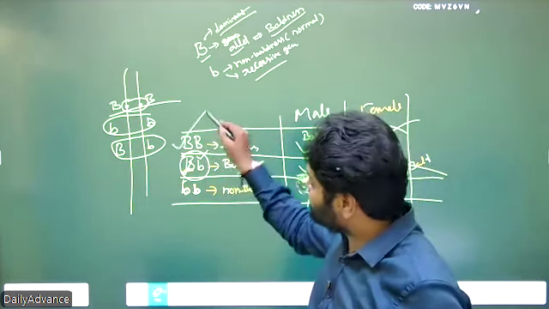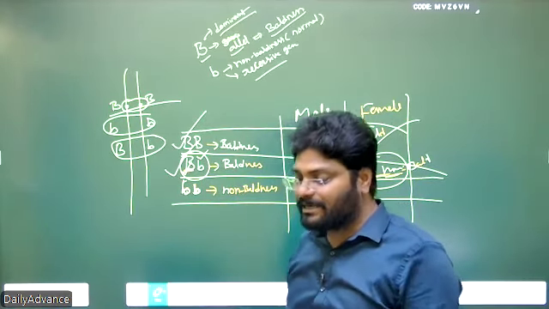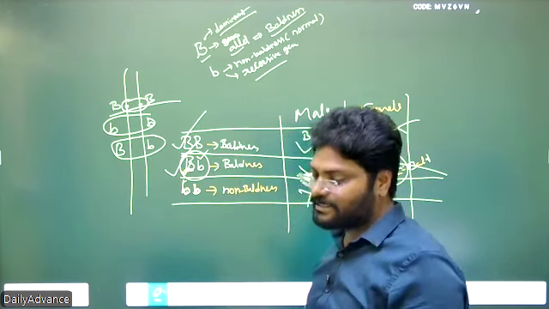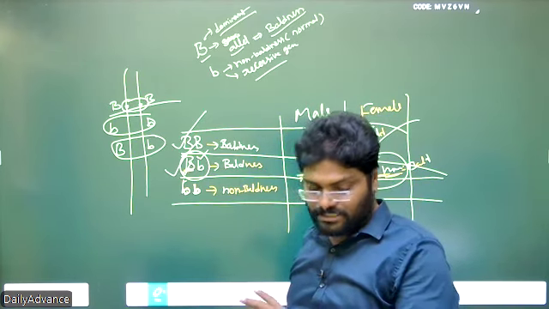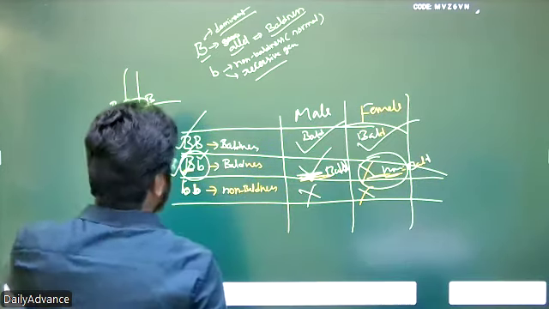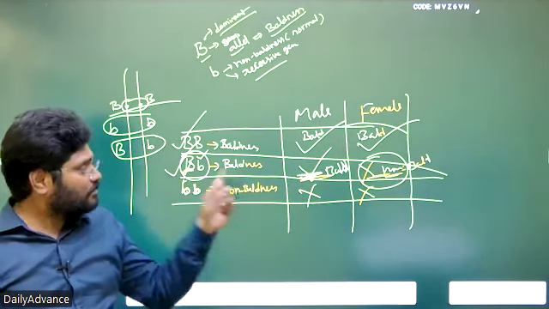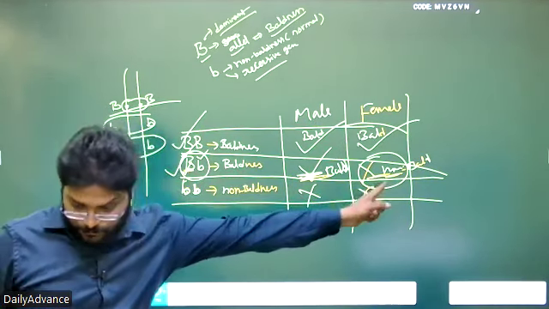Either in the homozygous case or heterozygous case, a male becomes bald. But a female gets baldness only in the homozygous case. So this is the sex limited trait. If the law of dominance were to be worked out, this capital B should be a bald in the female.